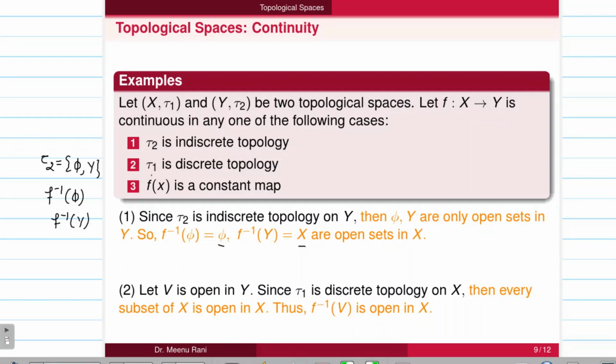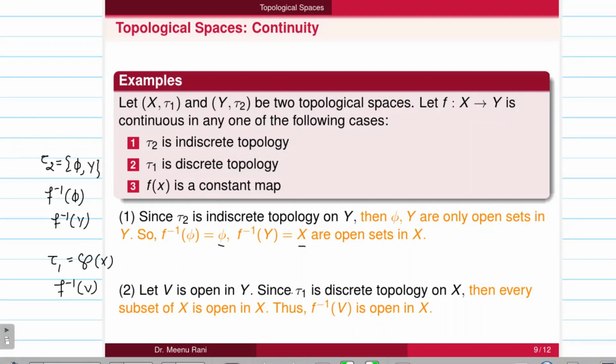And the second one is T1 is the discrete topology. T1 is a topology defined on the set X, so T1 is the power set of X. It means every subset of X will be open in X. So to prove the continuity, let V be an open set in Y, then take the pre-image of V. It is a subset of X, so it is open in X. Thus, f is a continuous function.